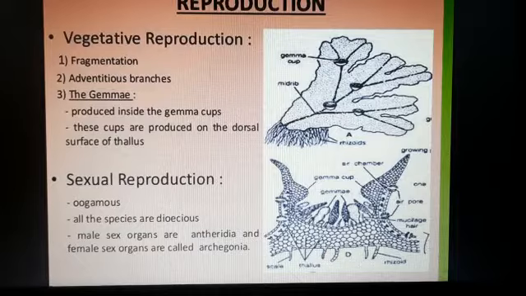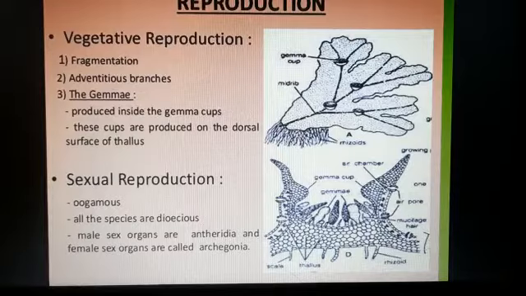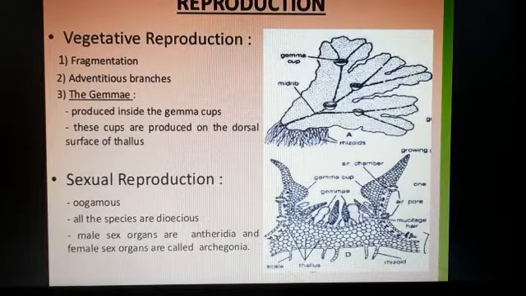So students, remember that in bryophytes reproduction occurs by the vegetative mode and the sexual mode. Vegetative reproduction occurs by fragmentation. Do you know what fragmentation is? Adventitious branches and gemmae. Fragmentation is when the body part is divided into two or more pieces, then every piece forms a new plant body.